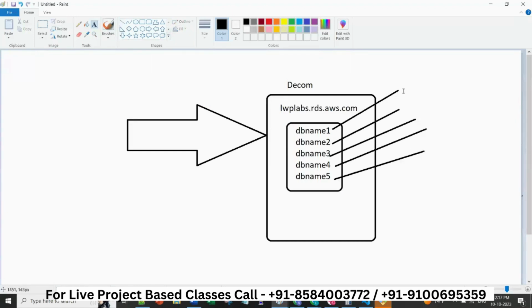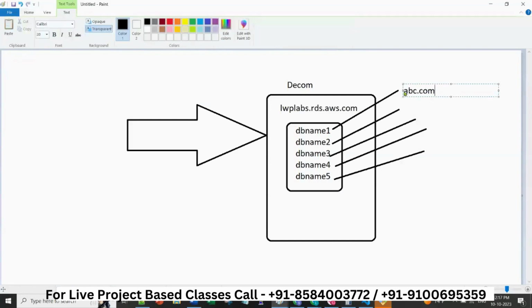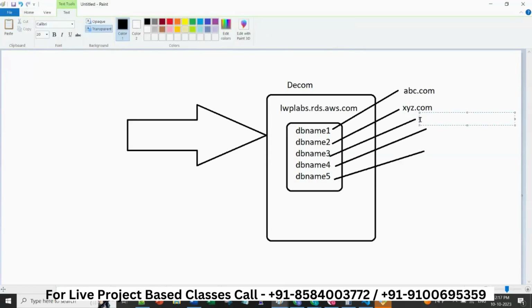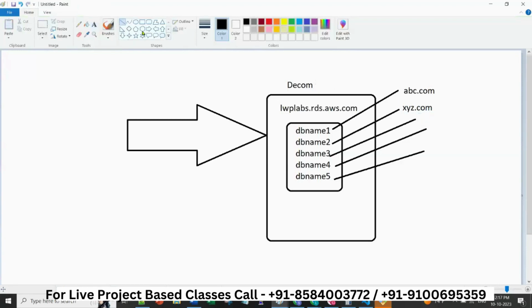This database is for abc.com, this database is for xyz.com, this one is for something.com. Maybe it is not decommissioning, maybe it is going to be transferred. Think that the business is trying to move these databases from this particular RDS to another RDS.